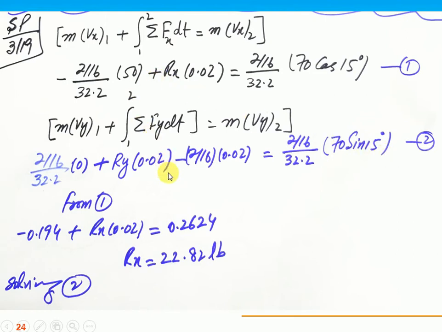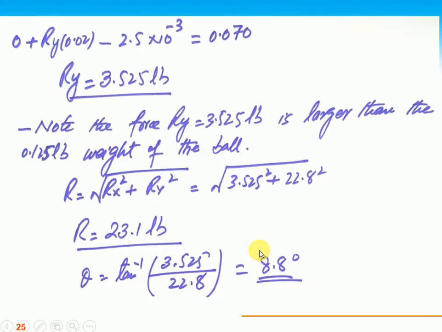Now, dear students, here the Rx is unknown. You can find Rx directly from equation 1. We get 22.82 pounds. Similarly, solving equation 2, you will get the Ry, which is 3.525 pounds.